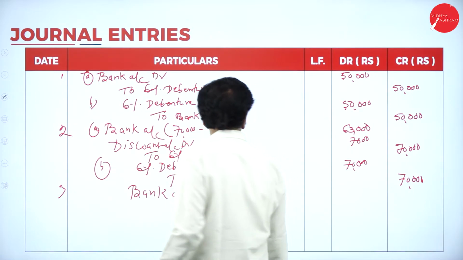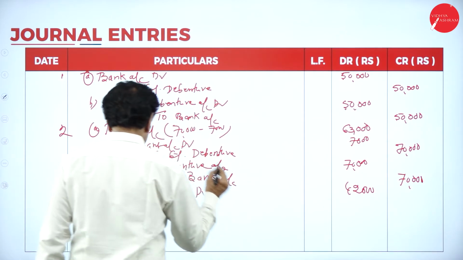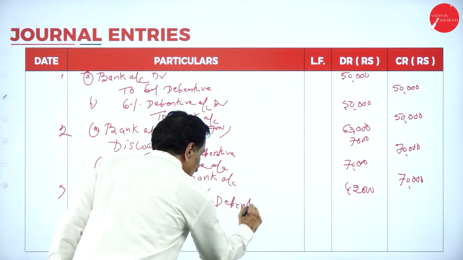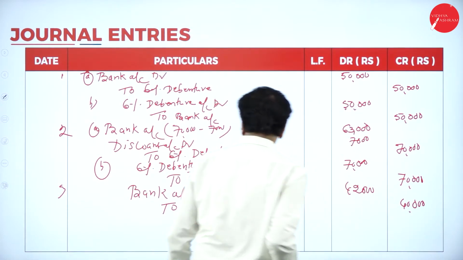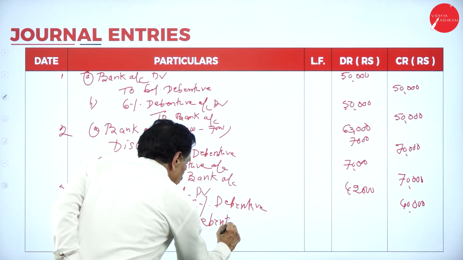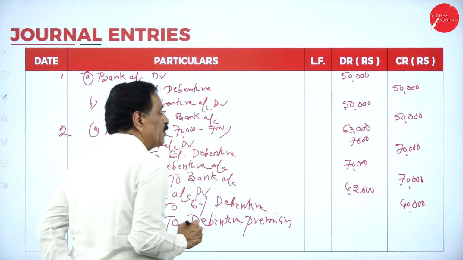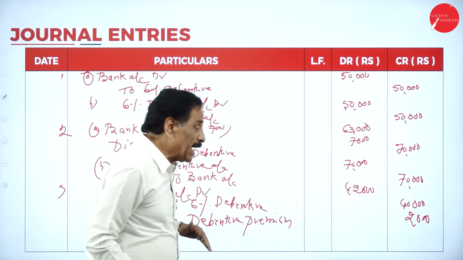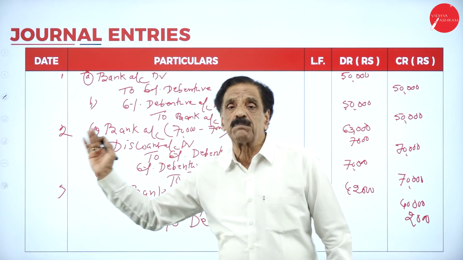You are receiving 42,000. Bank account debtor 42,000, to 6% debenture account 40,000, to debenture premium 2,000.